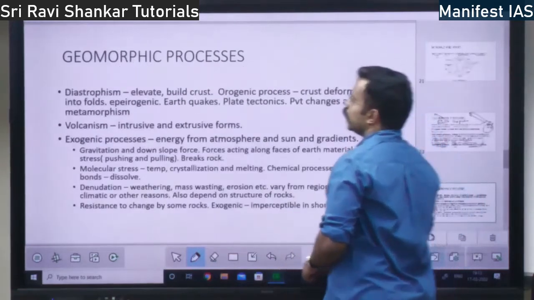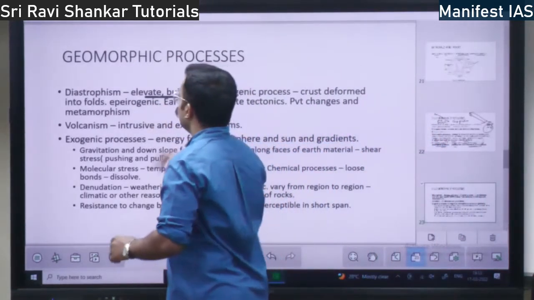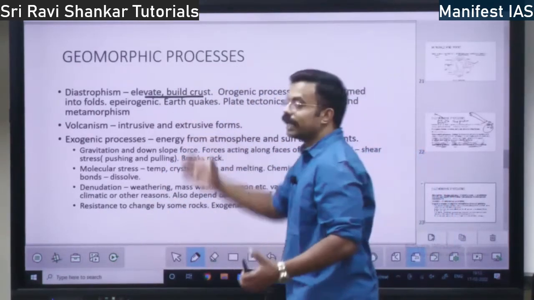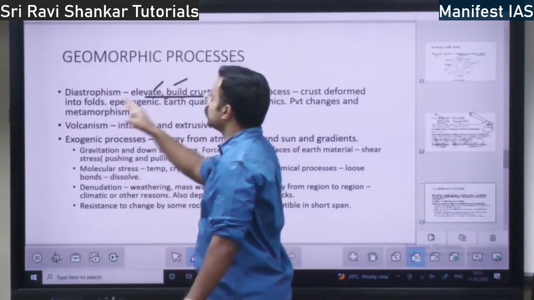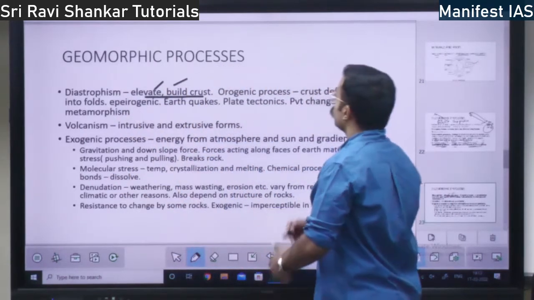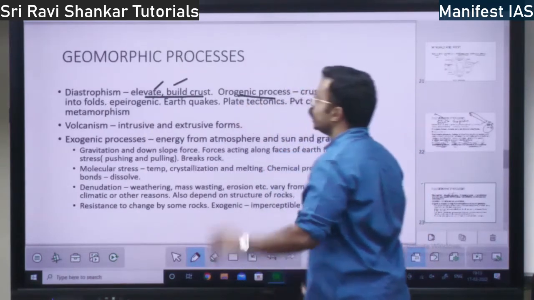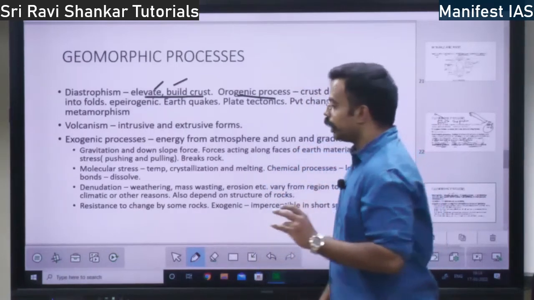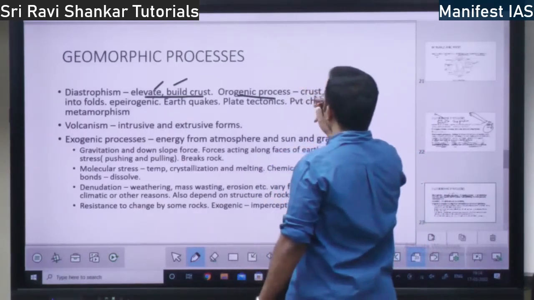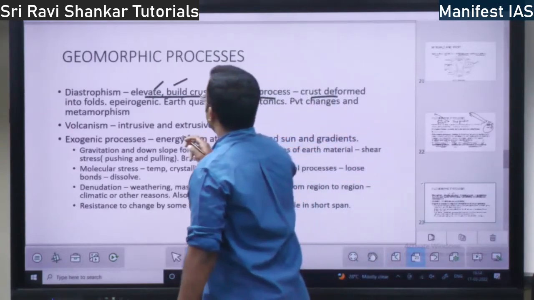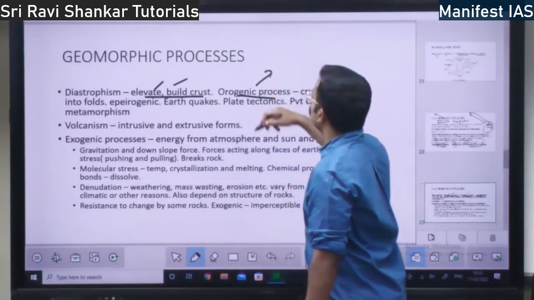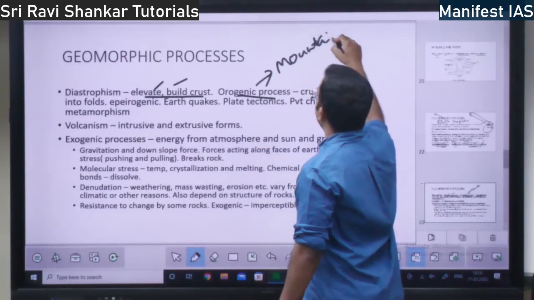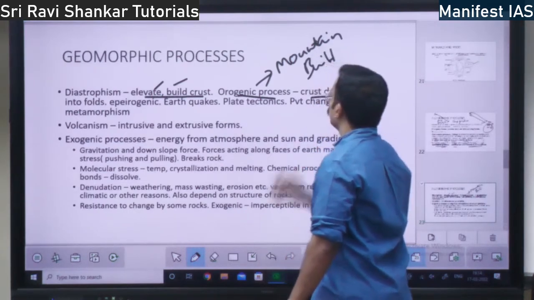Okay. Next, diastrophism. What does it do? It elevates and builds the crust. I told you, earth building process. It elevates the crust and builds the crust. That is diastrophism, right? So, what is under diastrophism? There are two processes: orogeny and epirogeny. What is orogeny? The orogenic process, you can call it a mountain building process. When mountains are built, it is an orogenic process.